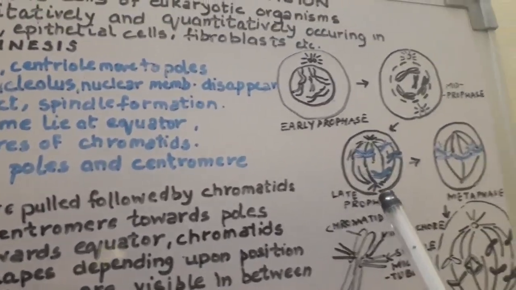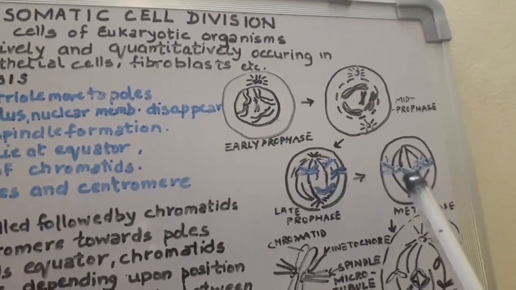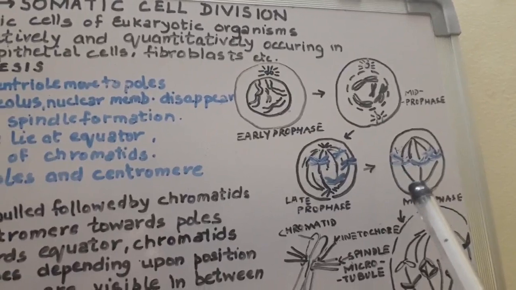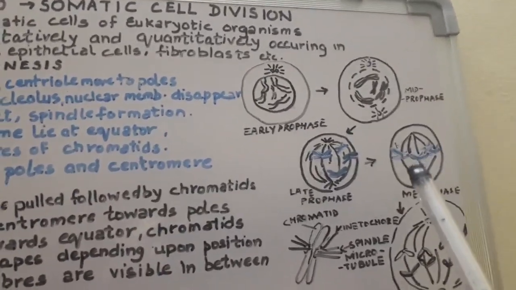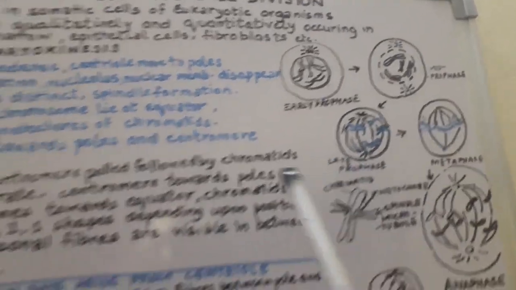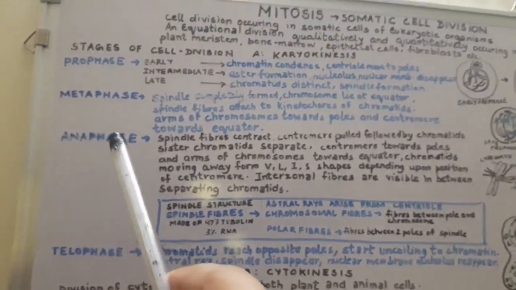As you can see over here in the diagram, in case of metaphase, the chromosomes are attached to the spindle fiber in such a manner that the centromeres are at the equator and the arms are towards the poles. Now we'll move on to the next phase, that is anaphase.